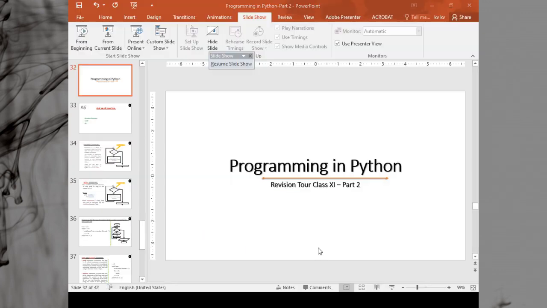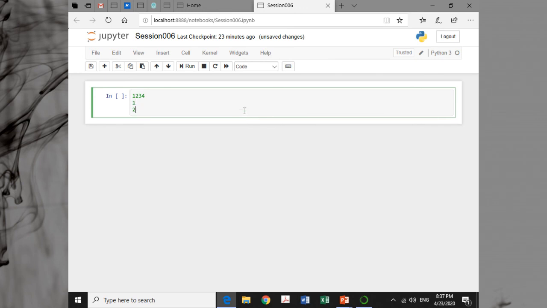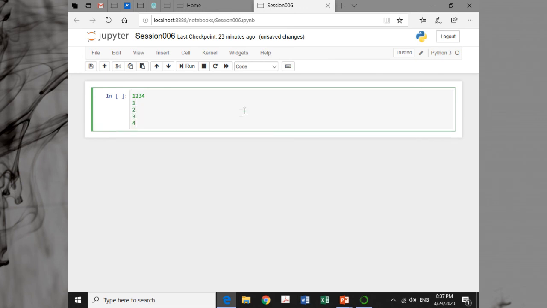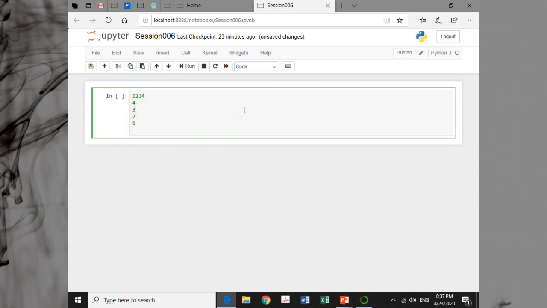But before going through this, I would like to write a program here also in Python. Suppose I want to write a program to display the digits of a number in lines. Say the number is 1 2 3 4, so I want to print like this, 1 2 3 4, or 4 3 2 1, whatever you want. This is what I want to do.